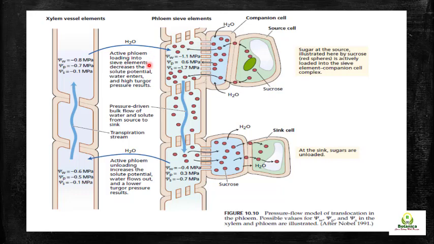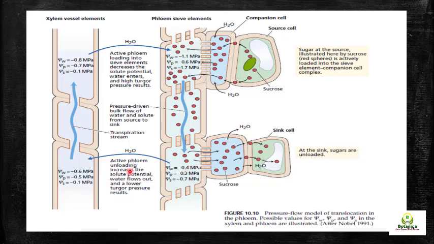So active phloem loading into the sieve element decreases the solute potential, water enters, and high turgor pressure results. Due to this high turgor pressure, the solute molecules, which you can see here as red, move by bulk flow, and when they reach the sink end, what will happen? The sucrose which is present here is unloaded and transported to the sink, and it will leave the phloem tissue at a low pressure potential.